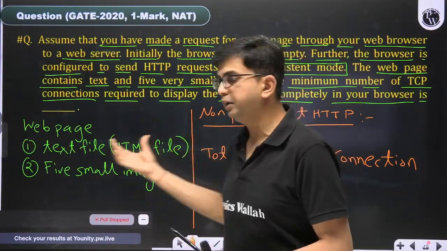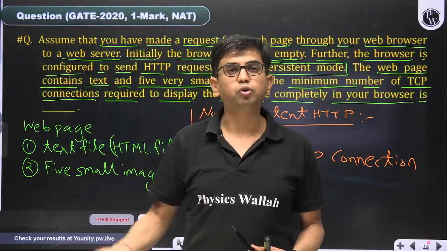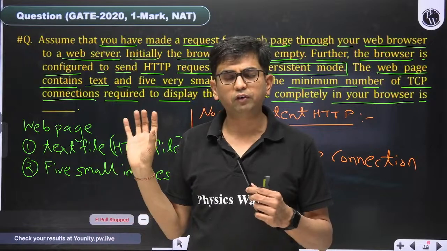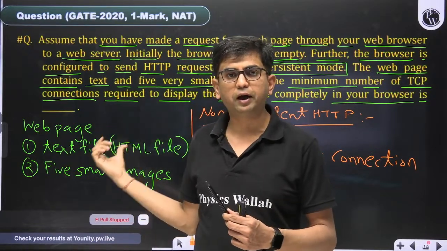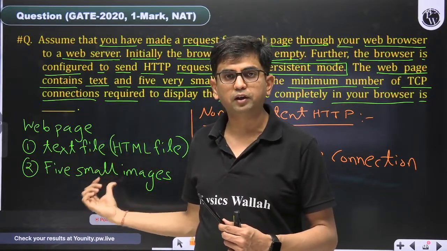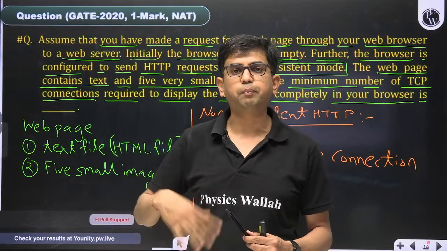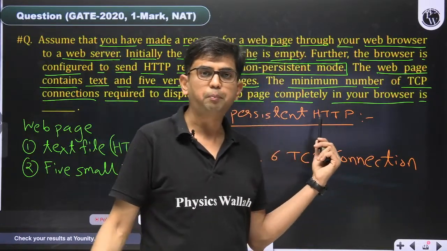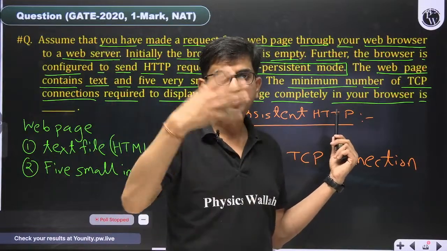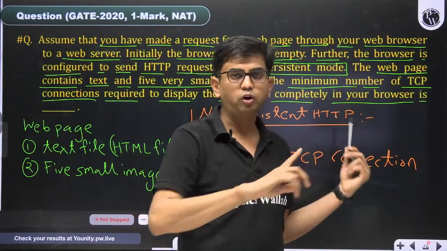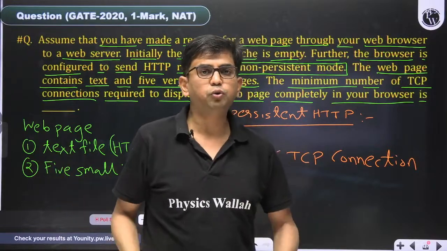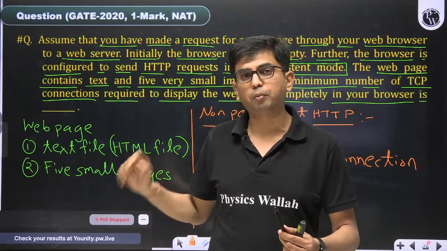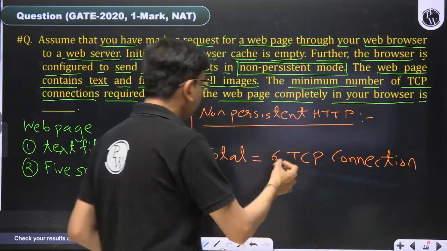Once the base HTML file arrives, we get to know the web page is demanding these 5 objects. Then accordingly we can make 5 parallel TCP connections for the 5 different objects. So one TCP connection plus 5 TCP connections. The 5 can be in parallel, but you cannot make all 6 in parallel because we do not know how many objects are in the text file until it arrives. So total 6 TCP connections.